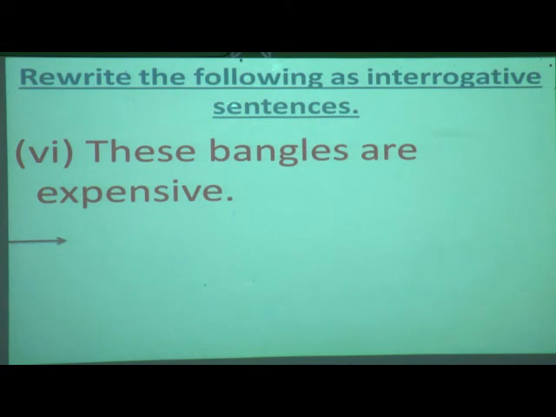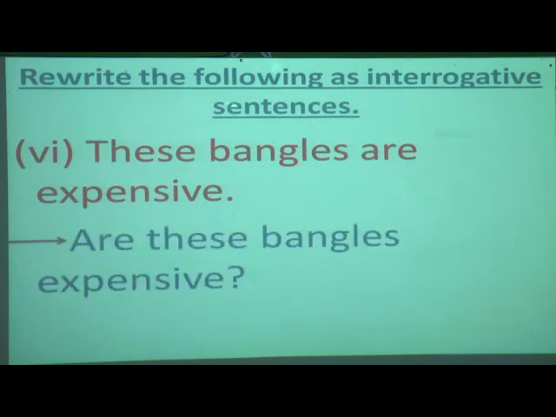Six, seven, eight, nine, ten. You try to solve now. You read the statement and make it an interrogative sentence. Have you done? So I'll show you the answer. What is the answer? Are these bangles expensive? Yes, A is capital and in the last it is a question mark.